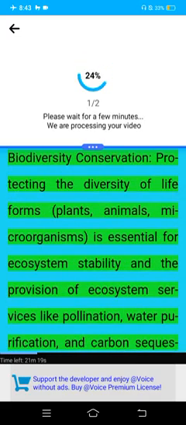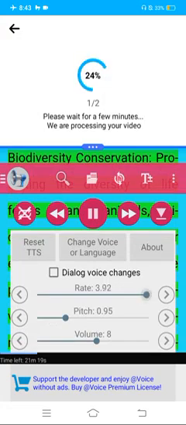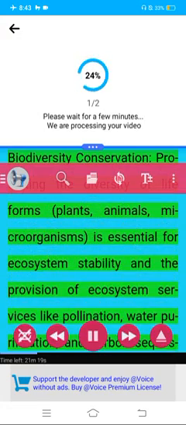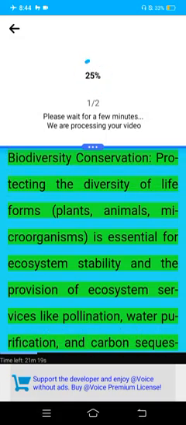Biodiversity conservation. Protecting the diversity of life forms, plants, animals, microorganisms is essential for ecosystem stability and the provision of ecosystem services like pollination, water purification, and carbon sequestration.